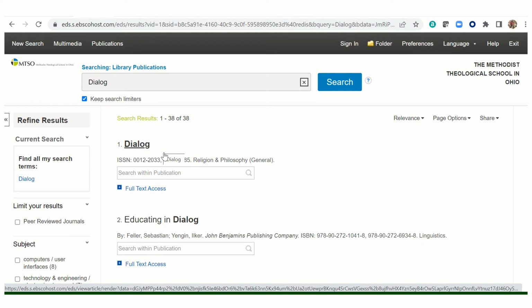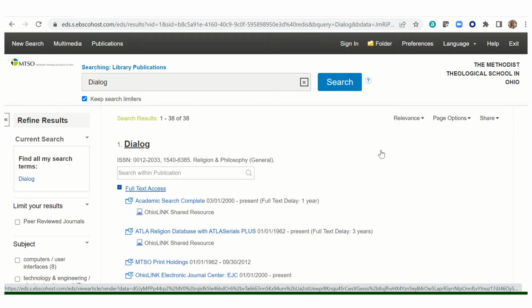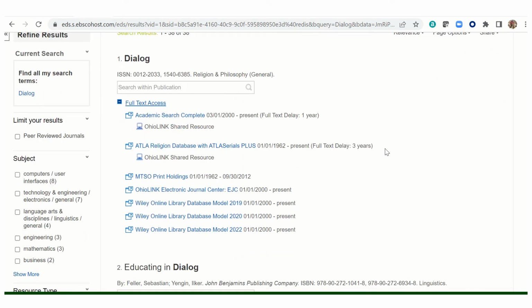And hit the search, and once you find the result, open the full text access link, and you'll see all of the databases that have full text from that journal.